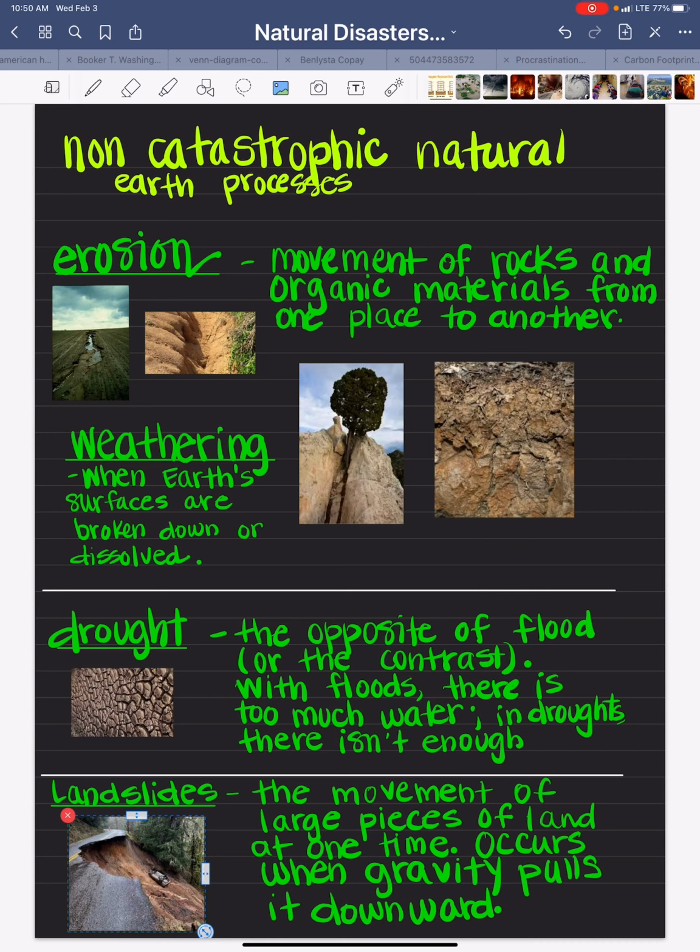Non-catastrophic processes. The first one is erosion. Let me get to my pointer. Erosion. Erosion is the movement of rocks and organic materials from one place to another. And here are some examples of erosion. There are many different causes of erosion on Earth. The movement of water and wind are the biggest ones. Ice can also contribute to erosion. Small bits of rock and soil get carried by the wind, water, or ice to other locations.